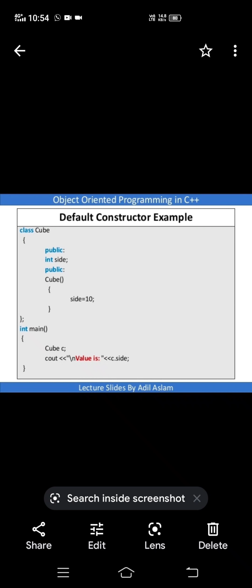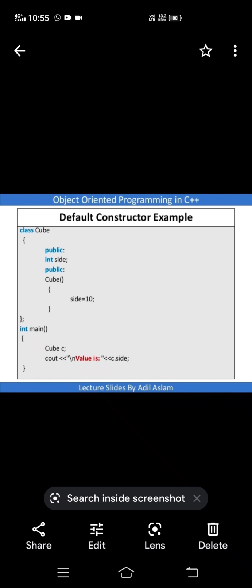When you create the object like this, without your initiation the compiler automatically calls the Cube function. After this statement is executed, the Cube constructor is invoked automatically and initializes the value 10 into the variable side.